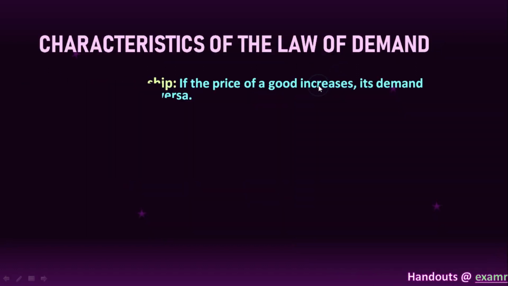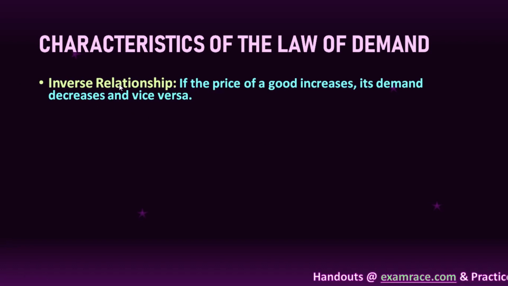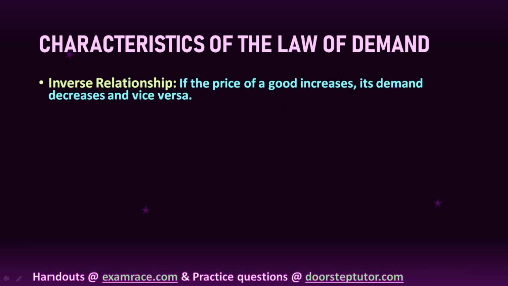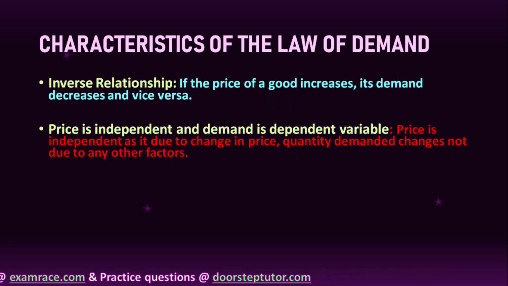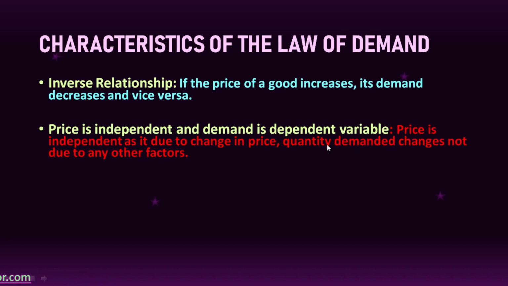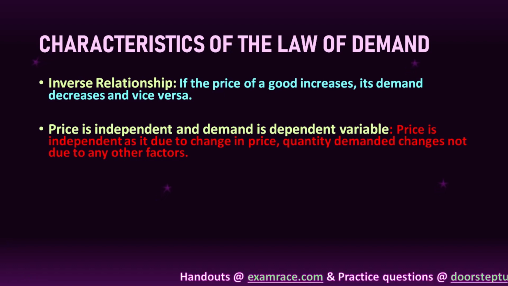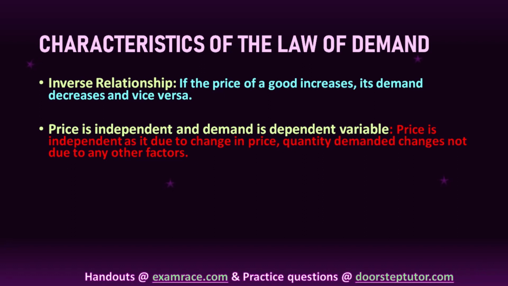Now what are the characteristics of the law of demand? The first thing is the inverse relationship, that there is an inverse relationship between the price and quantity demanded of a good, right? The second thing is that price is the independent variable and demand is the dependent variable. Remember this, that quantity demanded is dependent on price, not that price is dependent on quantity demanded.